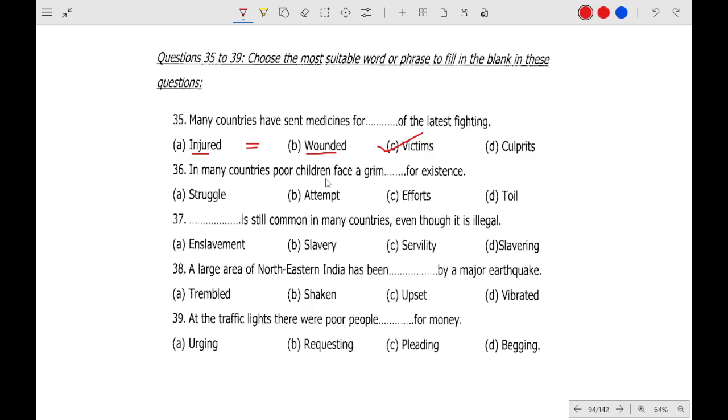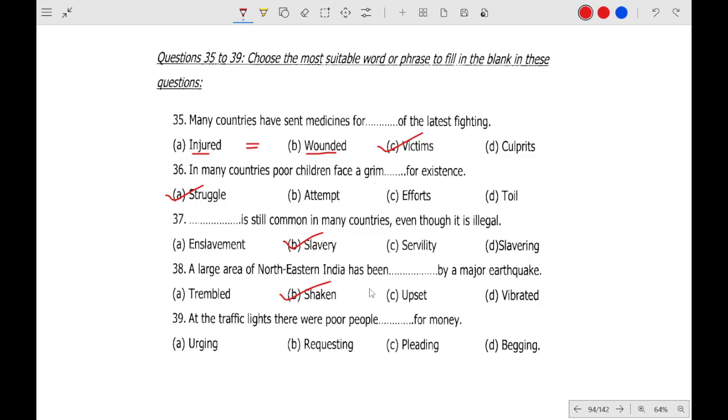In many countries, poor children face a grim dash for existence. So what type of struggle for existence do we do? Struggle. People struggle for existence, okay. Dash is still common in many countries even though it is illegal. Slavery. A large area of northeast India has been shaken by a major earthquake, okay.